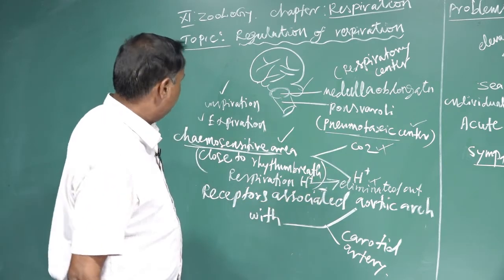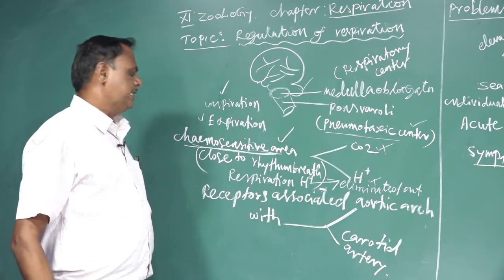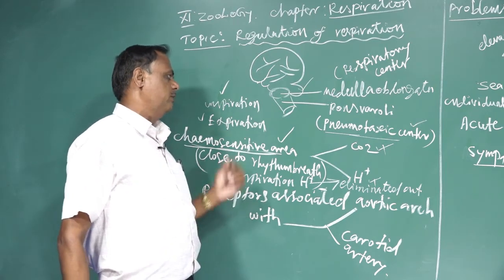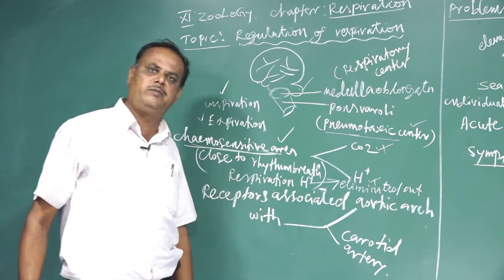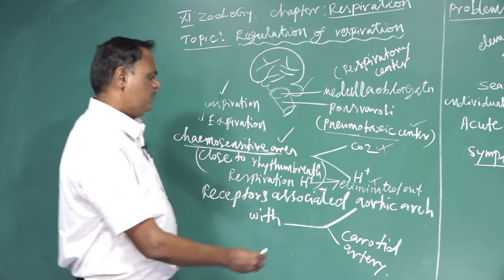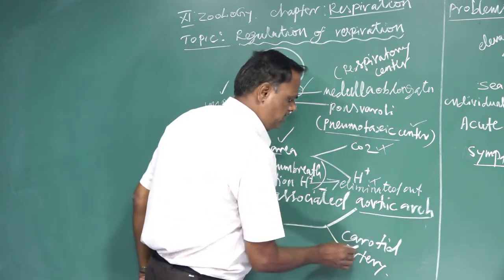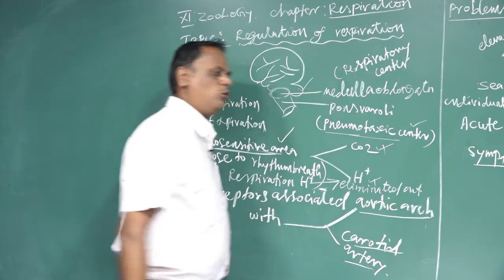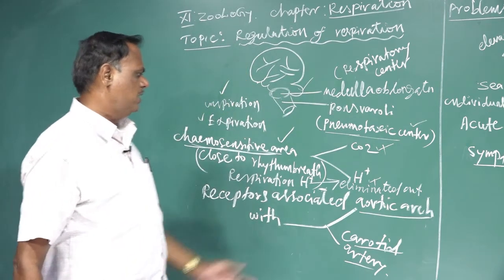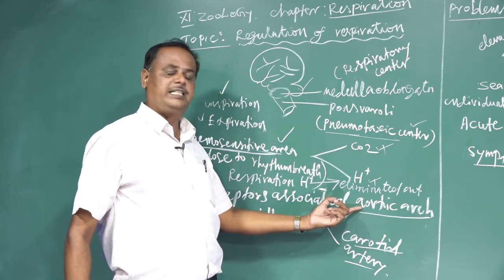In addition to this chemosensitive center, there are receptors connected to this breathing center, the respiratory center. The receptors are the aortic arches and the carotid arteries. Both are receptors connected to this rhythmic center.